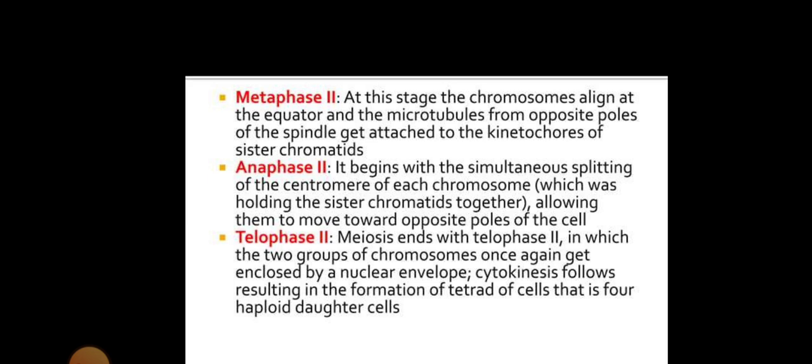Two groups of chromosomes once again get enclosed by the nuclear envelope. Cytokinesis follows, resulting in the formation of a tetrad, four cells, divided into four haploid daughter cells.